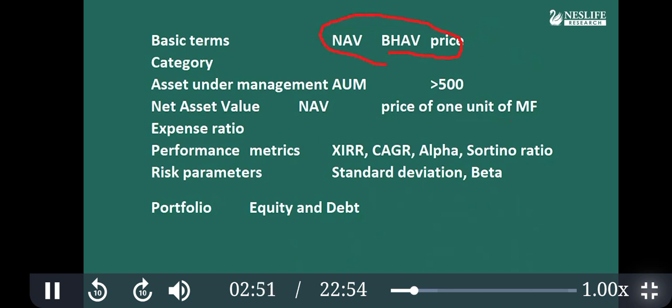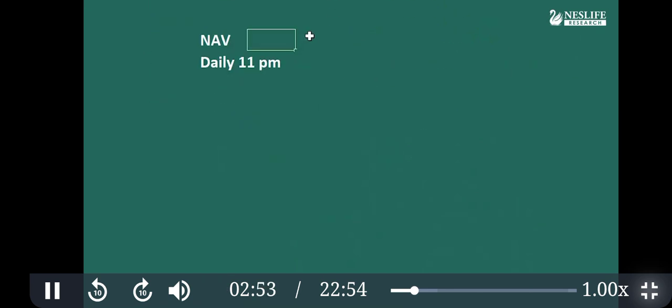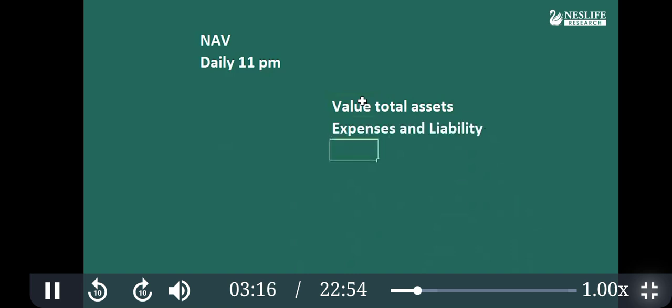Write down a few things about NAV. Net asset value is calculated daily after 11 p.m. by the asset management company. How is it calculated? First, they calculate the value of total assets. Total assets means equity and debt. Then they subtract some expenses and any liabilities, and what remains is the net asset.